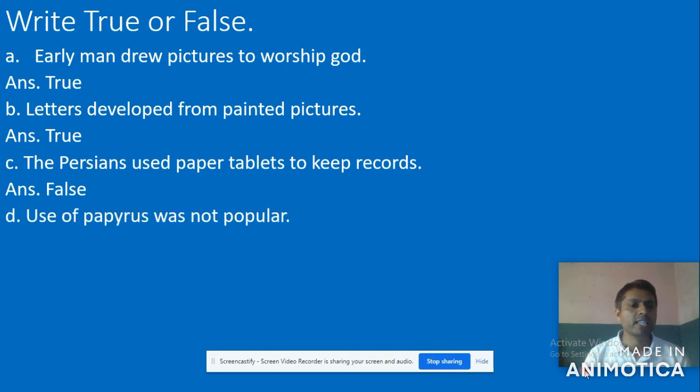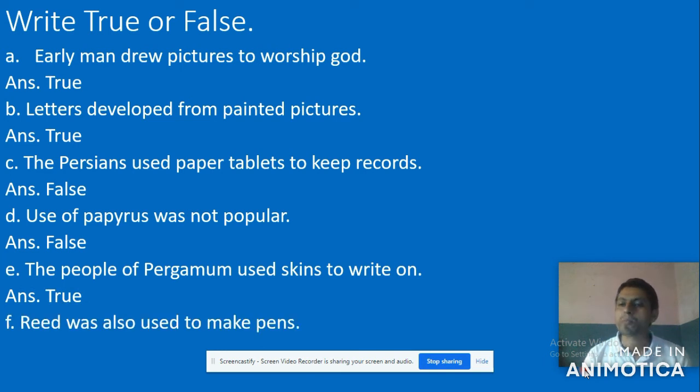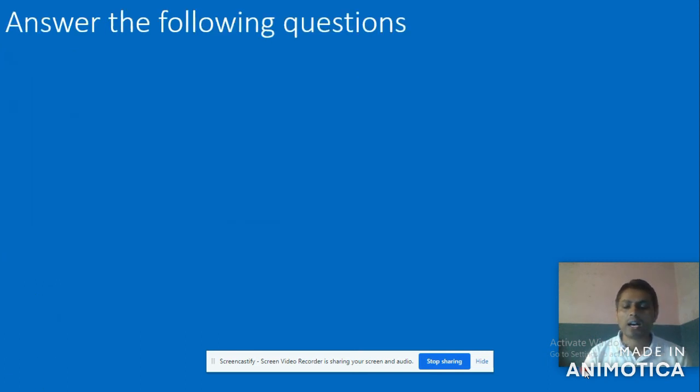Now look at number D. Use of papyrus was not popular. This is false. Now look at the next one. The people of Pergamum used skin to write on. Is this statement true or false? This is true. Now look at number F. Reed was also used to make pens. This is also true.